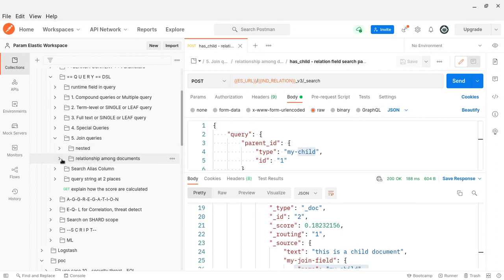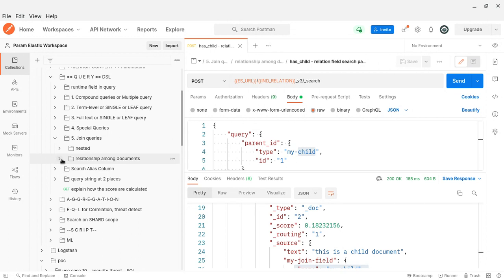In an RDBMS, one table can relate to another table. In Elasticsearch, it is not like that. Within a single index, you can create parent-child relationships for those documents, if you want.